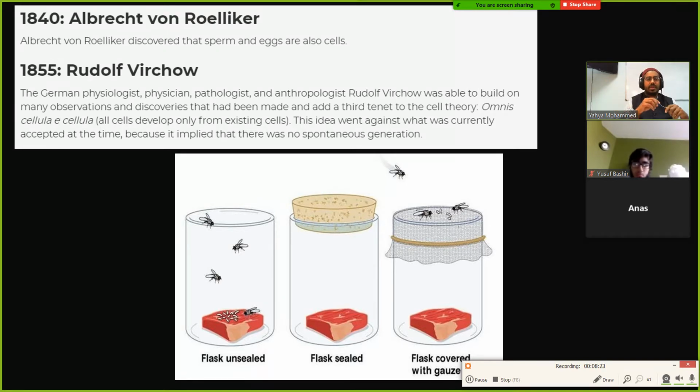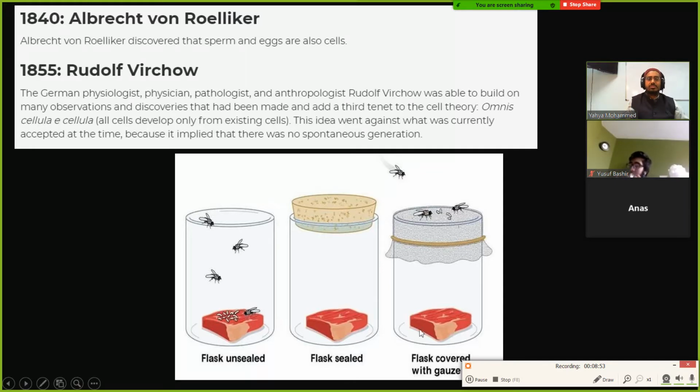So for example, let's suppose you left a piece of meat or something rotting somewhere, like a dead animal. Pretty soon you come back again, and you would see that there are maggots and flies and all kinds of stuff there, a bunch of maggots crawling out. So some people thought, oh well, these living organisms, the worms and stuff like that, just came out of the meat somewhere. They just sort of appeared out of the meat.